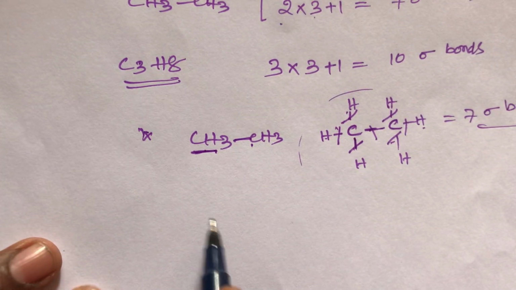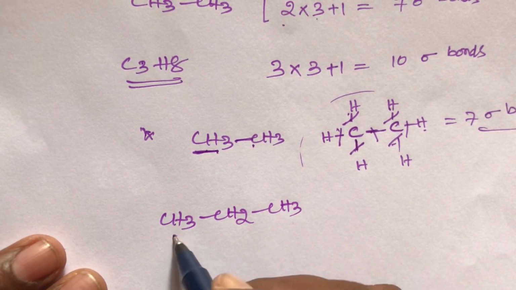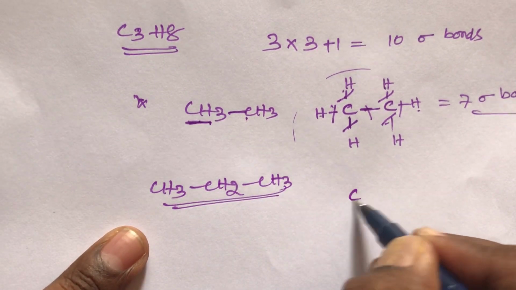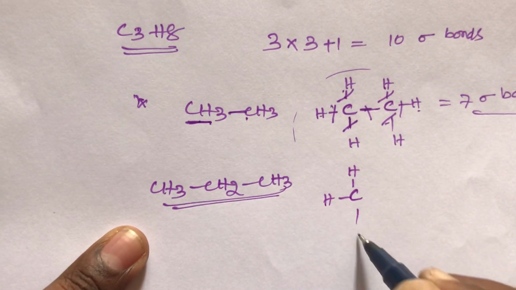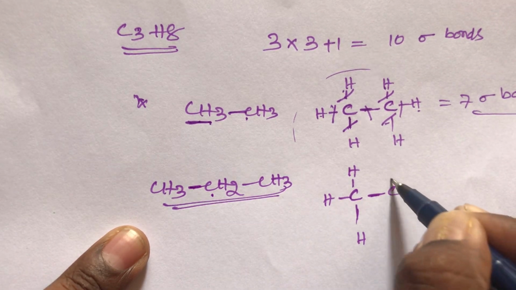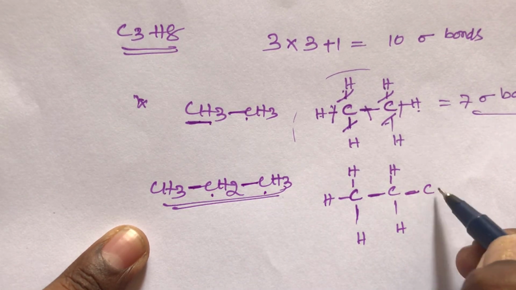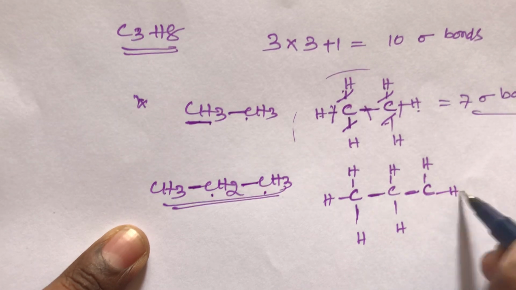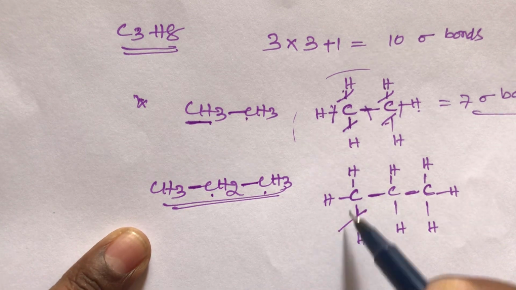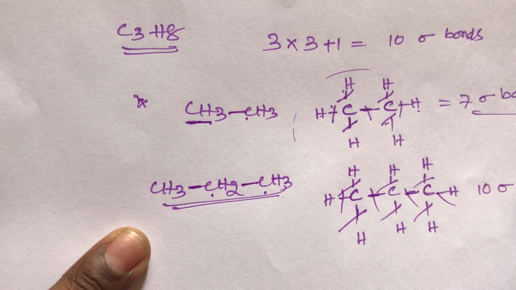Now take another structure, CH3 single bond CH2 single bond CH3. In this propane molecule, how many sigma bonds are there? Write the skeleton structure. This carbon has 3 hydrogens, 1 2 3. Then a single bond. The second carbon has 2 hydrogens, 1 2, then a single bond. This carbon has 3 hydrogens, 1 2 3. Now calculate the number of sigma bonds. All carbons have only single bonds, so 1 2 3 4 5 6 7 8 9 10, total 10 sigma bonds.